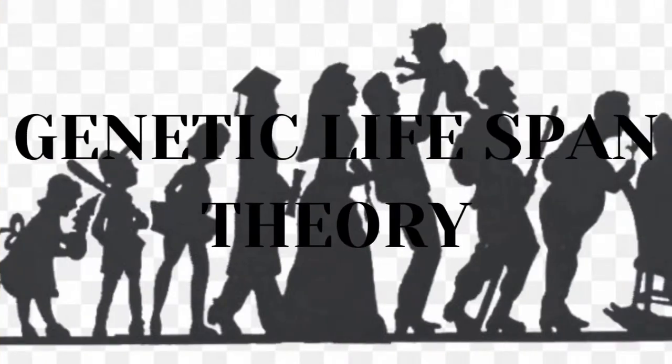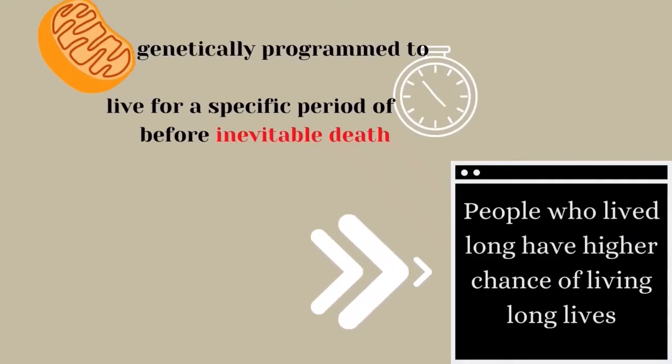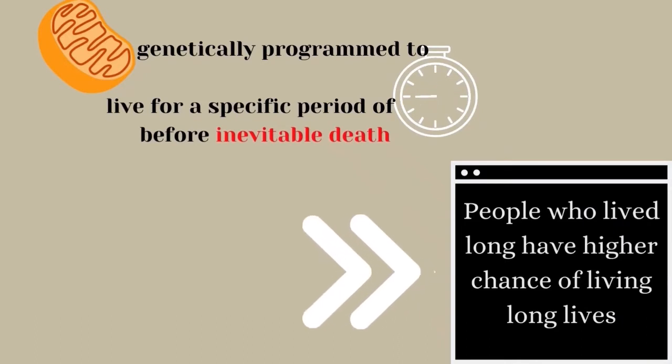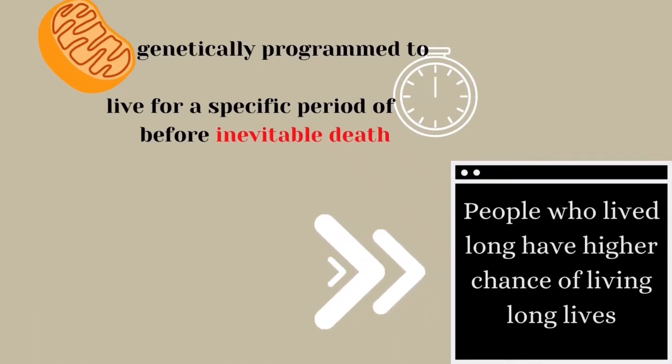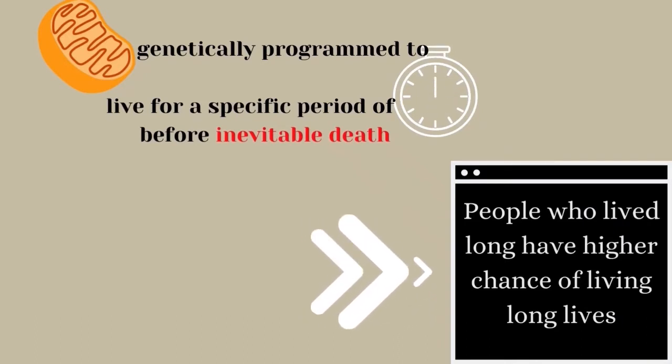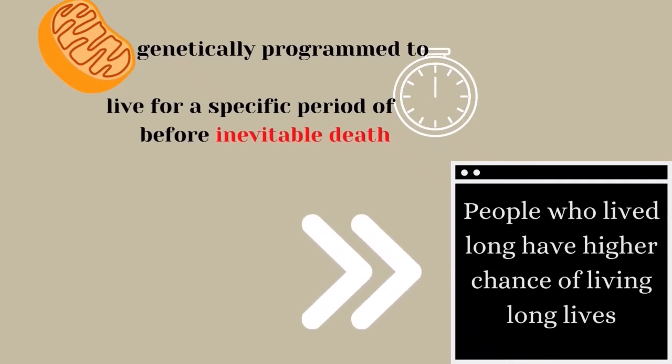Next, we will discuss the programmed aging theories. The first one is the genetic lifespan theory. This theory of aging says that the lifespan of cells is genetically determined. Cells are genetically programmed to live for a period of time before death. This theory also suggests that people whose family members live long have a higher chance of living a long life.